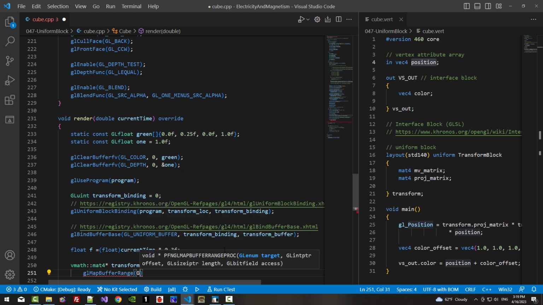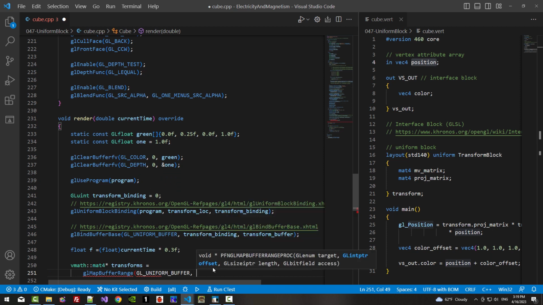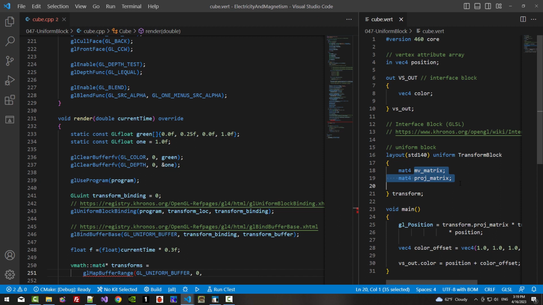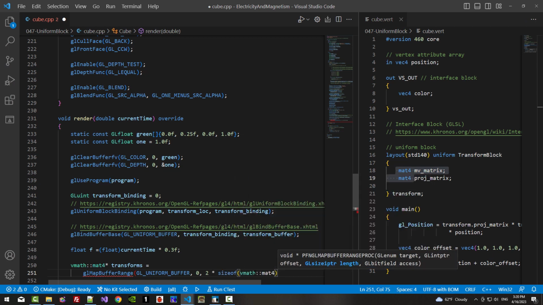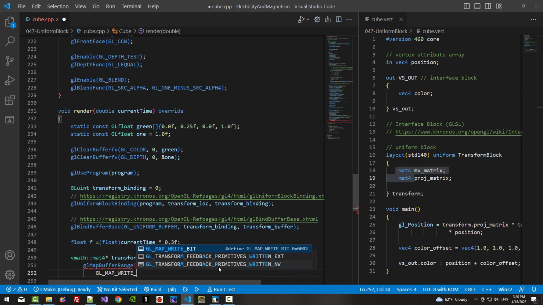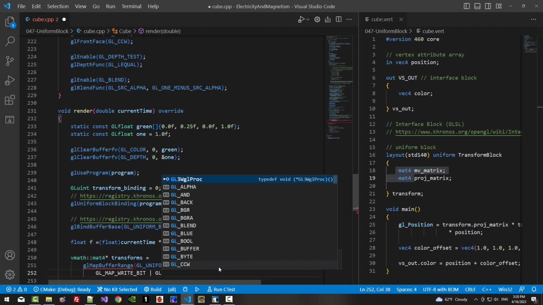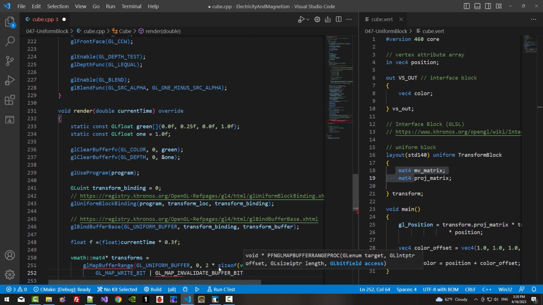Target should be GL_UNIFORM_BUFFER, offset 0, size: in this uniform we have two elements of type mat4, so 2 times sizeof vmath::mat4. Access: GL_MAP_WRITE_BIT, GL_MAP_INVALIDATE_BUFFER_BIT.